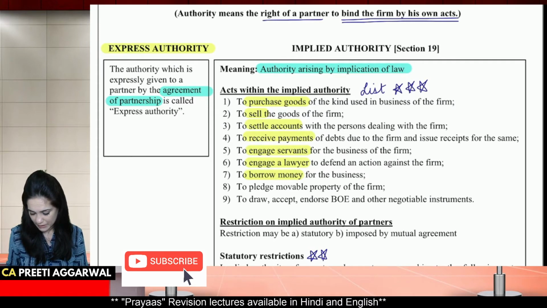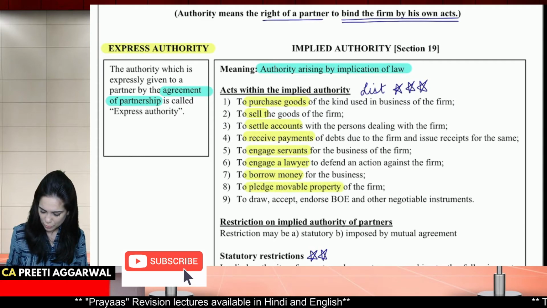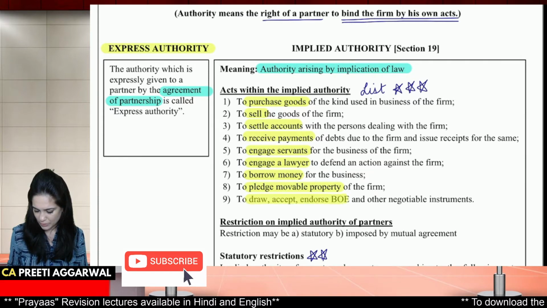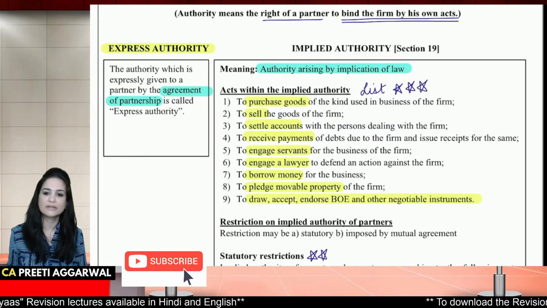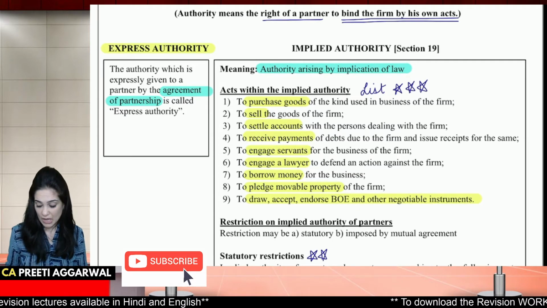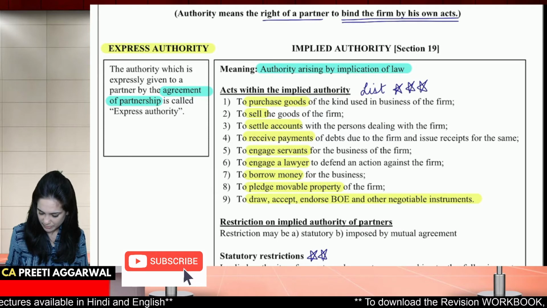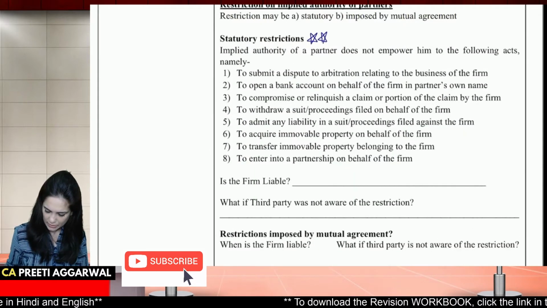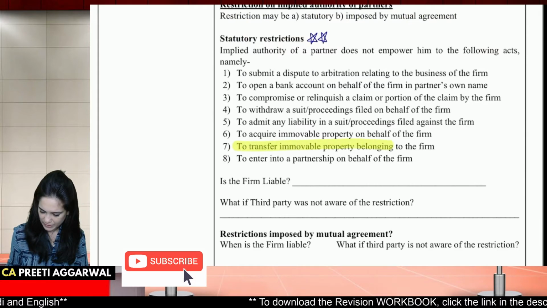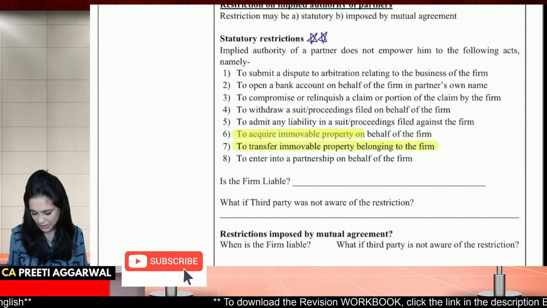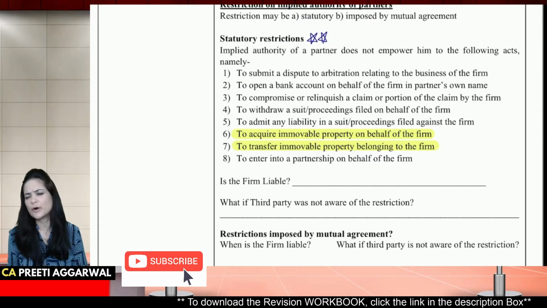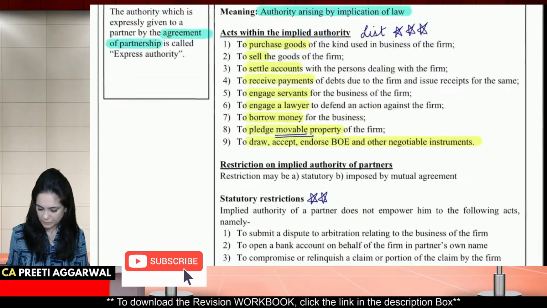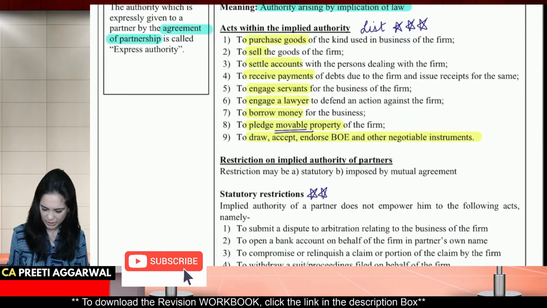I can borrow money for the firm. I can pledge movable property of the firm. I can draw, accept, endorse bill of exchange and other negotiable instruments. I can pledge movable, okay, not immovable. I cannot transfer immovable property belonging to the firm. Neither can I purchase on my own. I need to obtain consent of the other partners. Now, movable, yes, very much I can pledge.